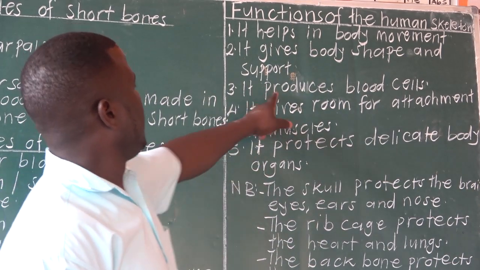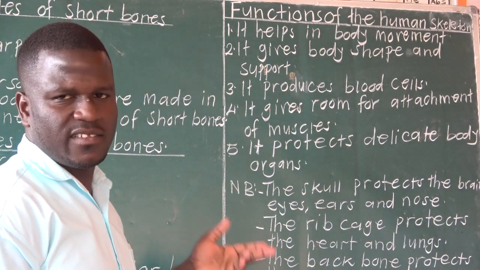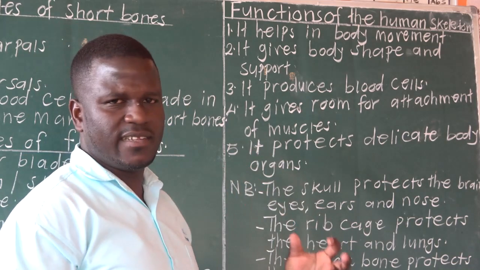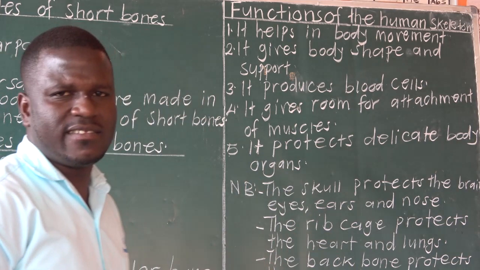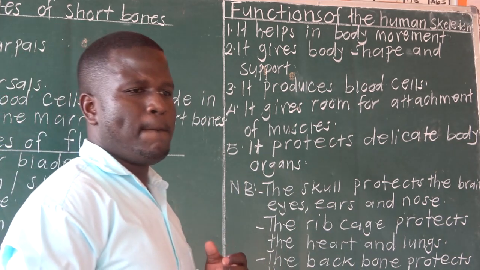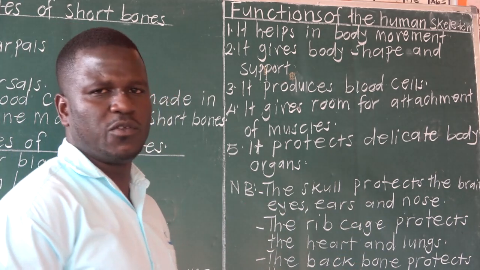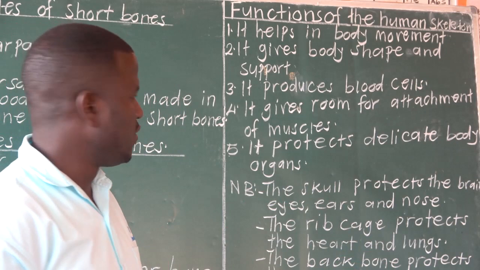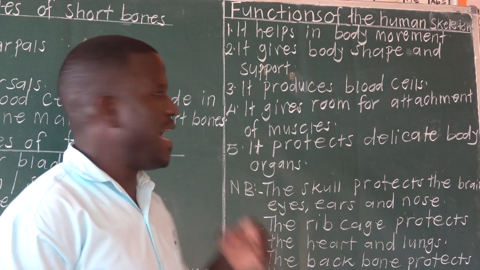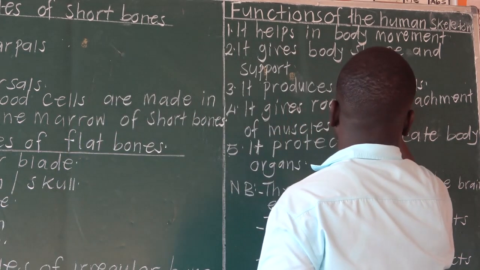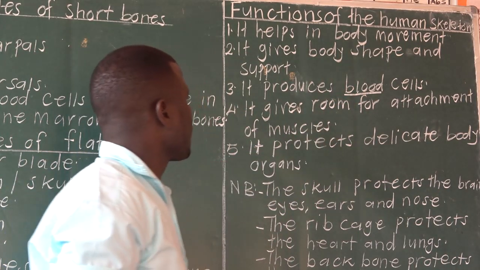Number 3, it produces blood cells. Which blood cells? We have the red blood cells and the white blood cells. Just to remind you, we said white blood cells are produced in the bone marrow of long bones. Then the red blood cells are produced in the bone marrow of short bones. So that means the human skeleton helps to produce blood cells. And I'm emphasizing the word blood. Not body cells, but blood cells.